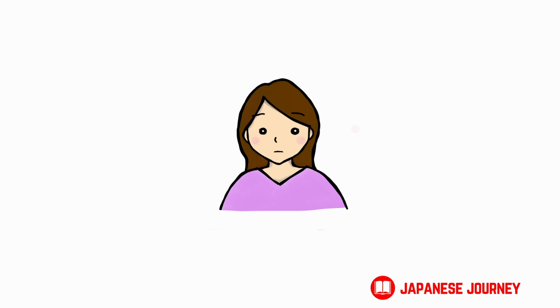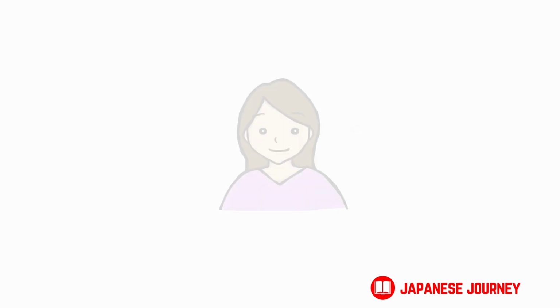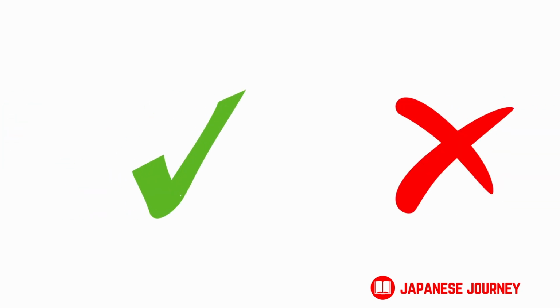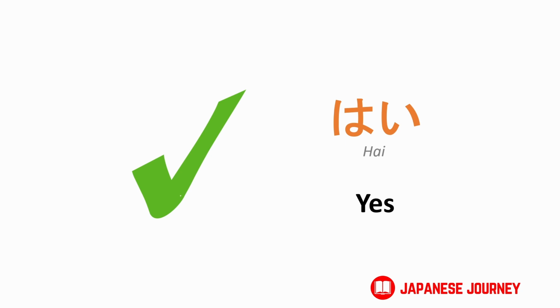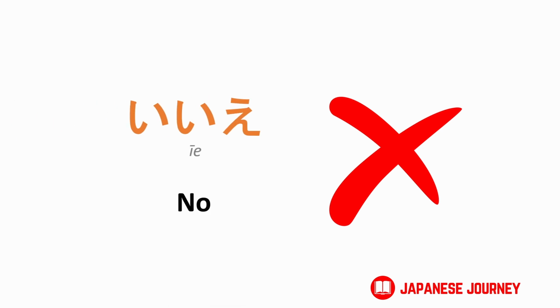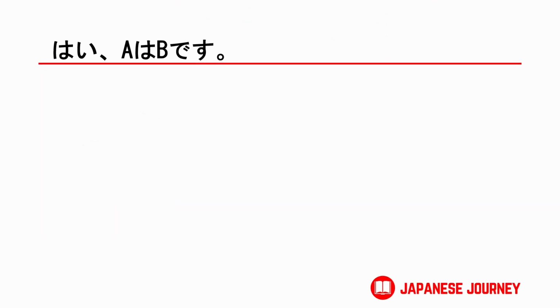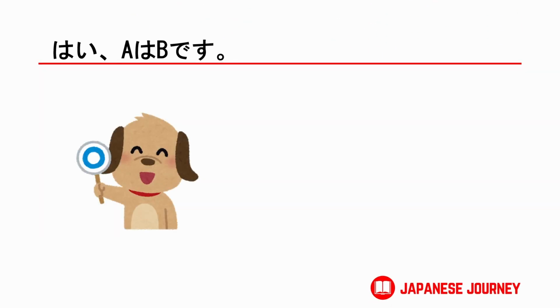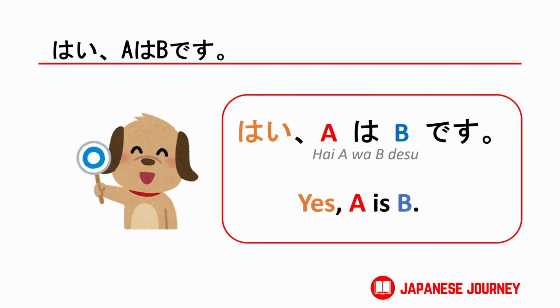Next, we will learn how to answer these questions. There are two general answers to a question. Yes or no. Yes in Japanese is はい。And no in Japanese is いいえ。Now, if you agree to a question, say はい。And using the simple Japanese sentence structure, A は B です to emphasize your answer.